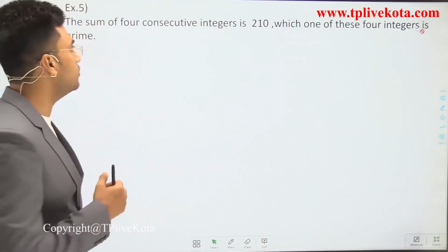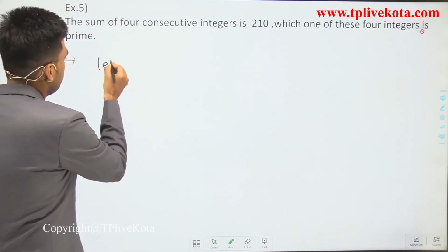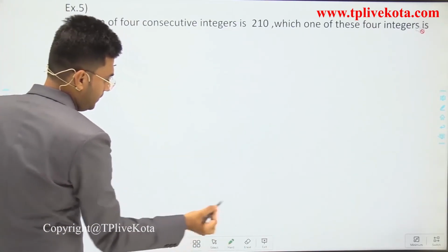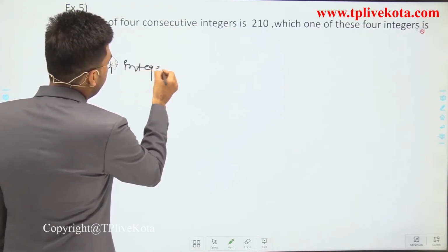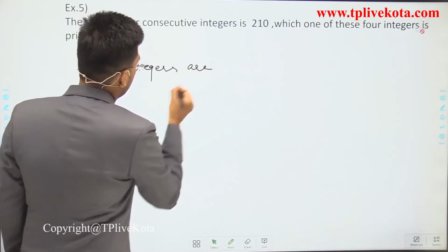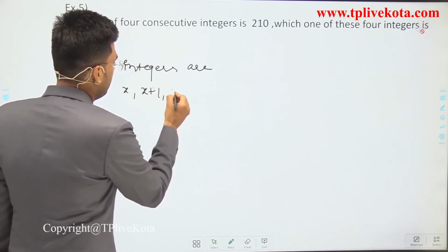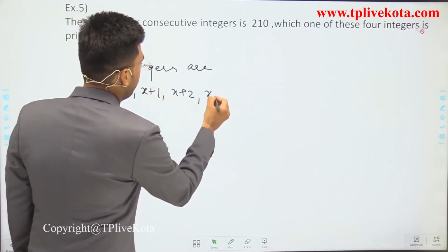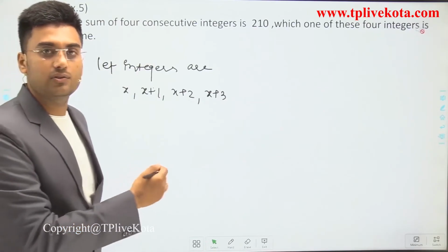We have to assume 4 consecutive integers. So let the integers be x, x plus 1, x plus 2, x plus 3. These are the 4 consecutive integers that we have assumed.